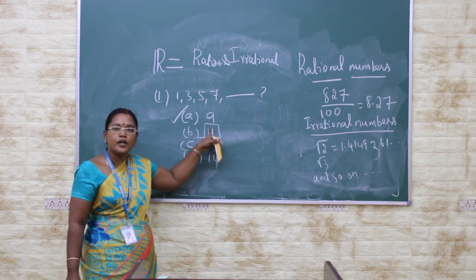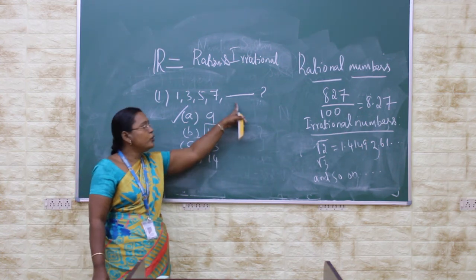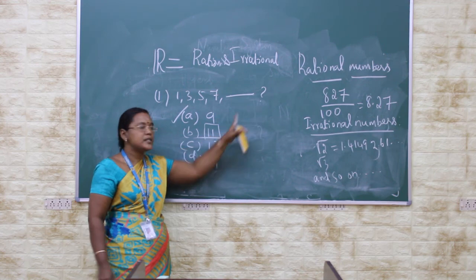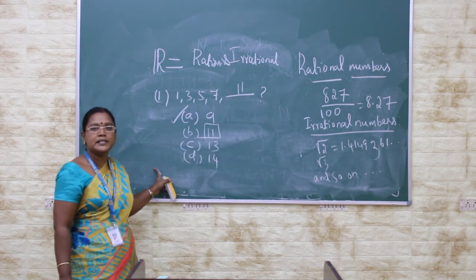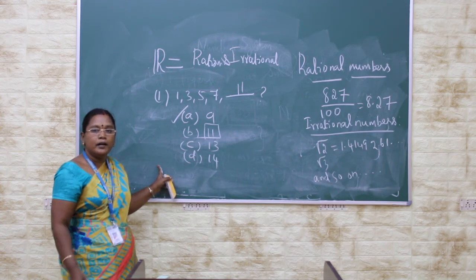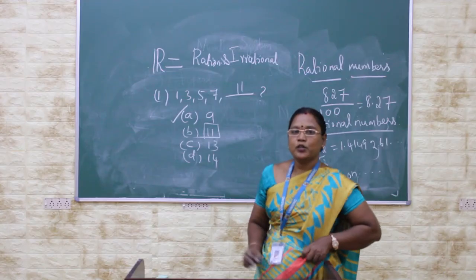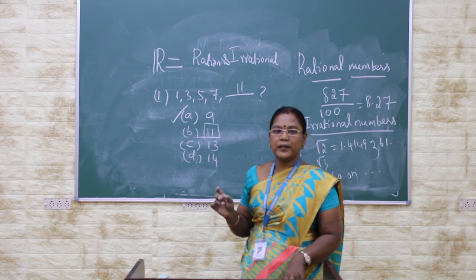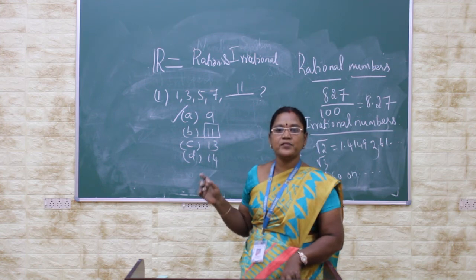Here 9 is not a prime number, so the next prime number in the sequence is 11. This is one of the best examples for competitive examinations. So these are the basic aspects of the natural as well as the infinite number systems.